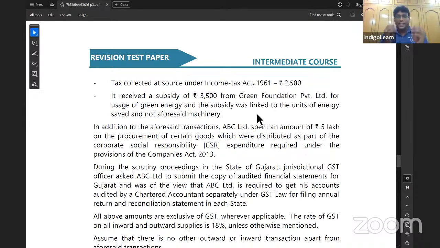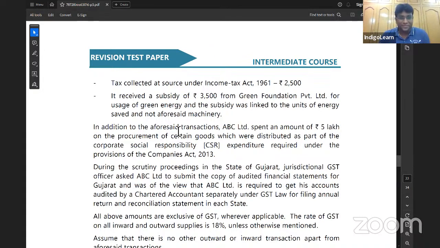Here what did they say? It received subsidy of 3,500 from Green Foundation Private Limited for usage of green energy. And the subsidy was linked to units of energy saved. It was linked to what? Units of energy saved and not aforesaid machinery. That means subsidy is not linked to the price. Subsidy is included in the value of supply only if that subsidy is linked to the price and it is not coming from central government or state government. And in this case, they have clearly told that subsidy was linked to units of energy saved but not to the machinery. So this kind of subsidy will not be included in the value of supply.